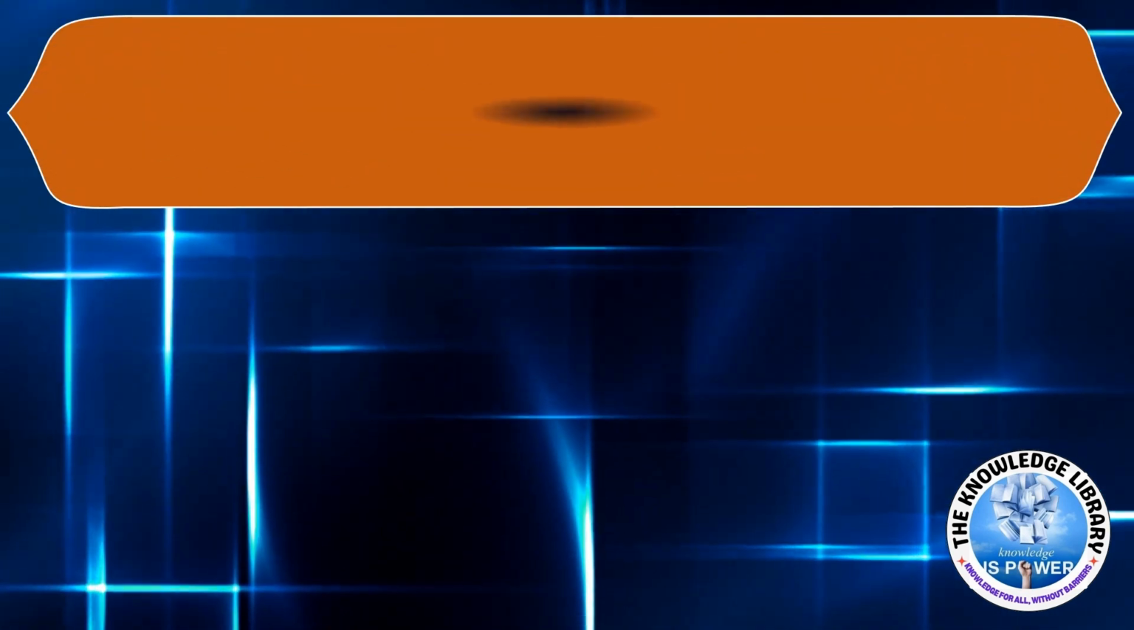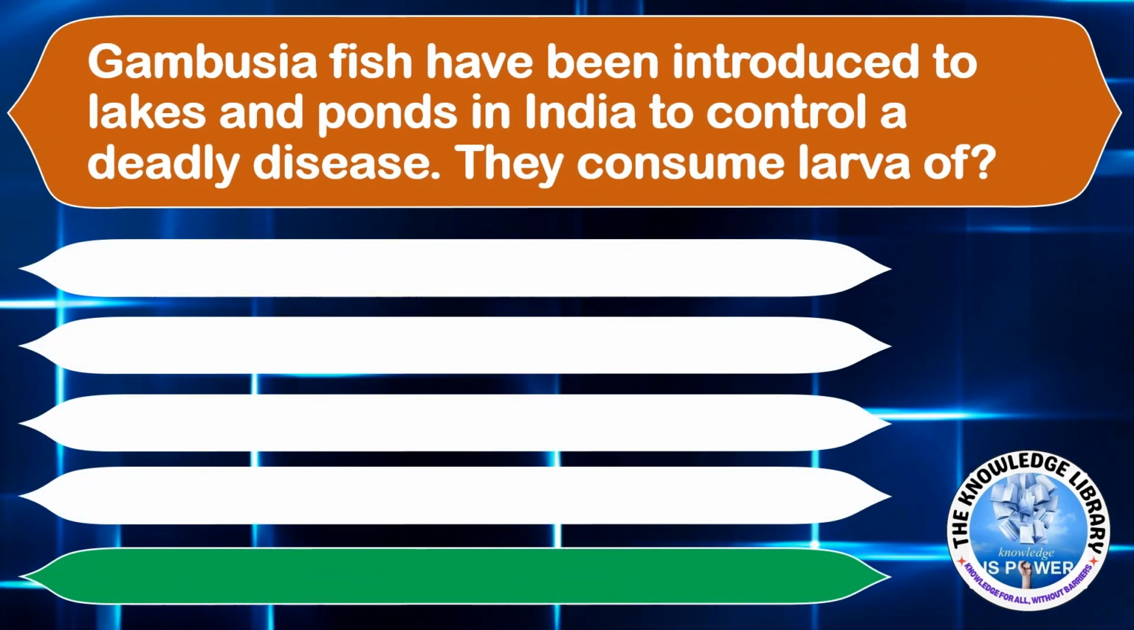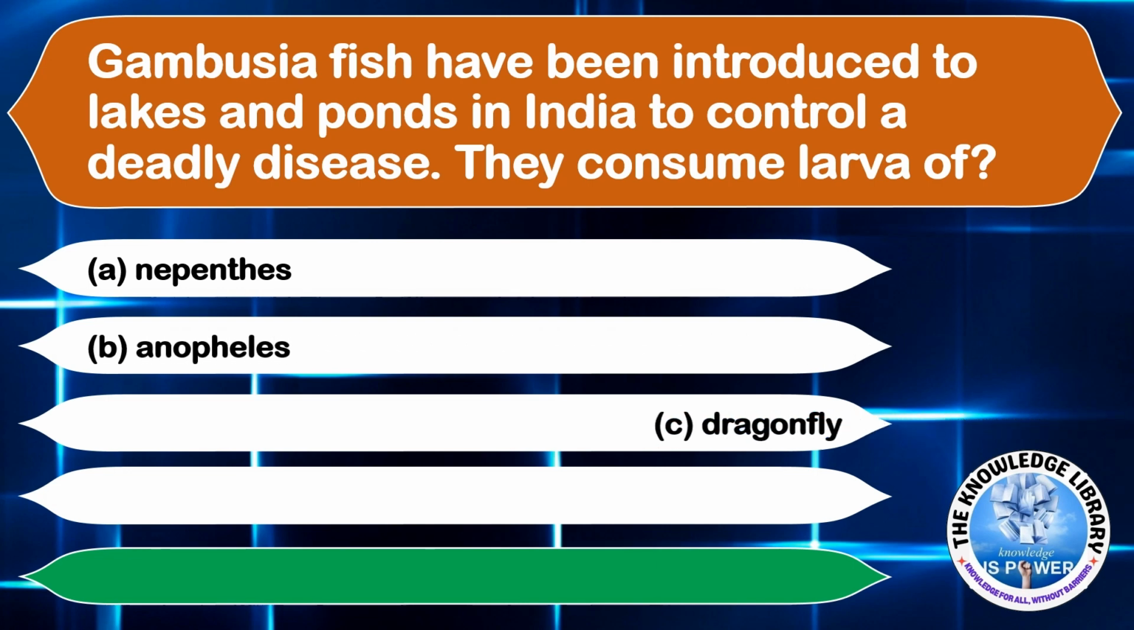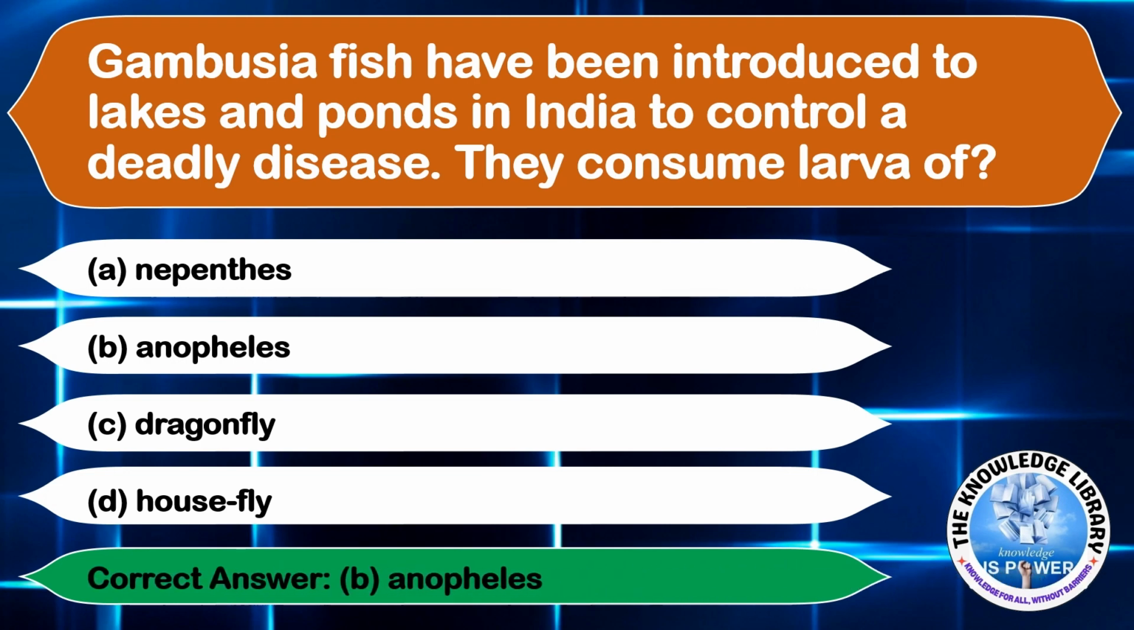The next question is, Gambusia fish have been introduced to lakes and ponds in India to control a deadly disease. These consume larvae of option A, Nepenthes, option B, Anopheles, option C, dragonfly, and option D, housefly. The correct answer is option B, Anopheles.